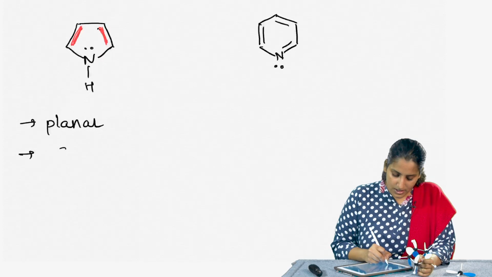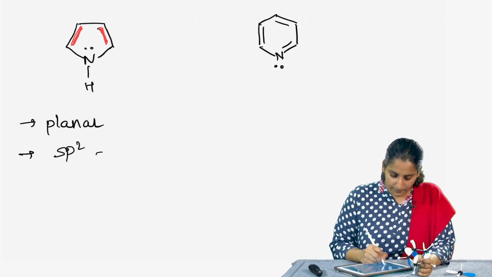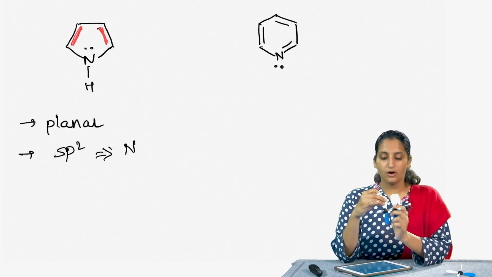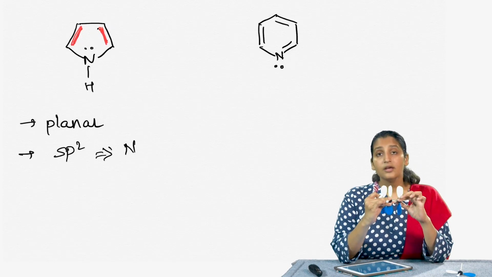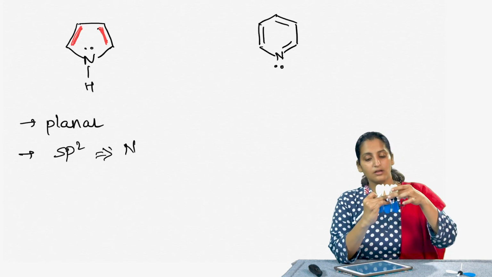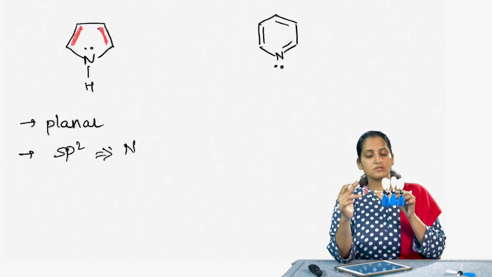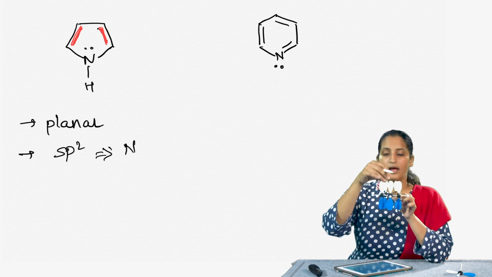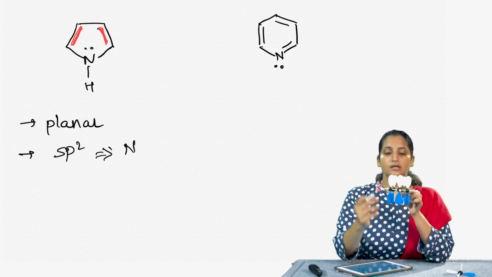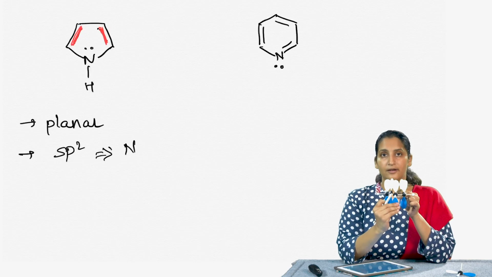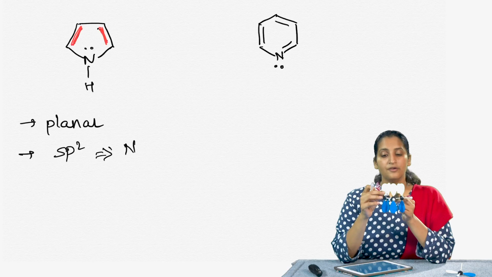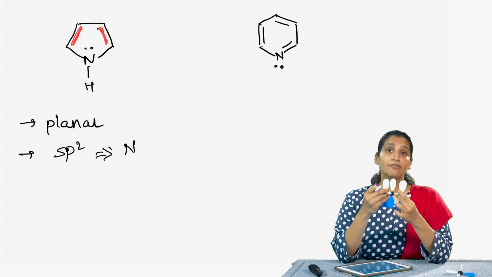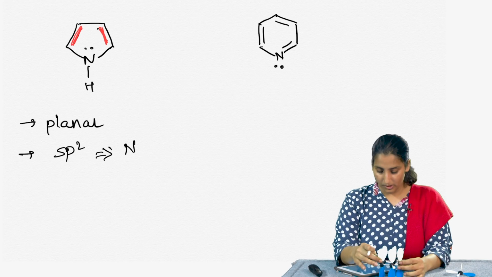However, if the nitrogen is sp2 hybridized, then we can say that the nitrogen has a p orbital. So, let us imagine this to be the nitrogen. If it is sp2 hybridized, then the 3 sp2 hybridized orbitals go such that they are in the plane of this molecule, and the lone pair is situated such that it goes above and below the plane of the molecule. Now, if that is the case, then all the atoms in this particular molecule really have a p orbital that goes above and below the plane of the molecule.